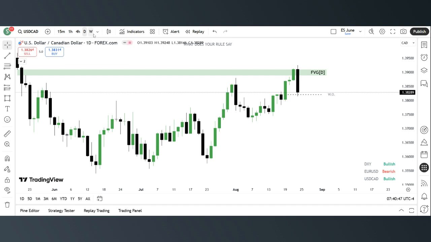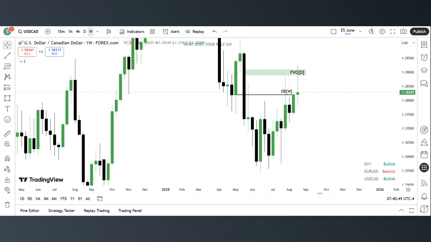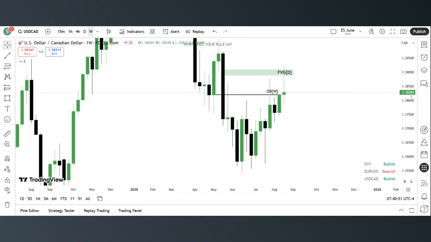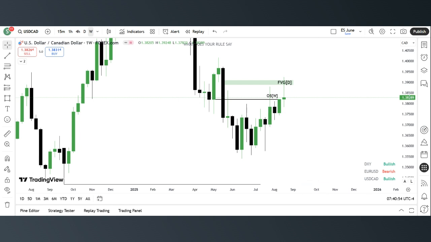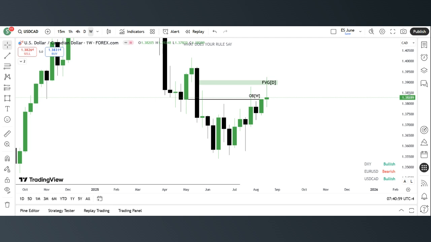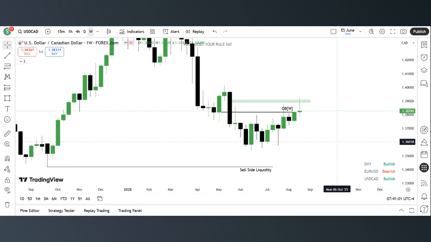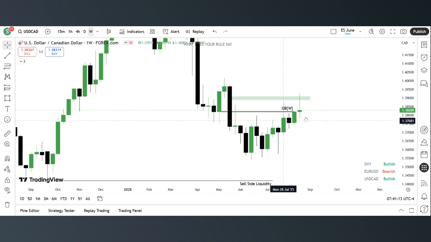So for our weekly time frame, dollar index, remember last week I said I'm bearish on USDCAD, not dollar index. Last week I said I'm bearish on USDCAD, right? That there is an order block here. Even if we close at the midpoint of the order block, there's nothing wrong with that. So what happened? We saw price trading into this little fair value gap here. Candles 1, 2, 3. There's a little gap here. We saw price trading into it.